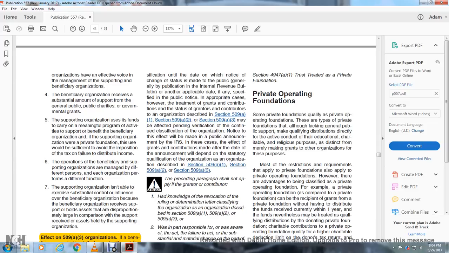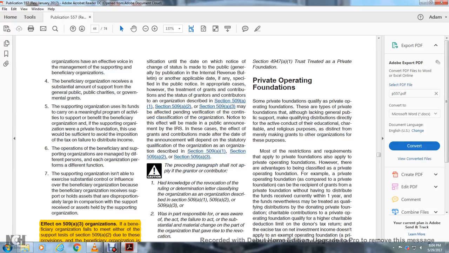Most of the restrictions and requirements that apply to private foundations also apply to private operating foundations. However, there are advantages to being classified as a private operating foundation. For example, a private operating foundation, compared to a private foundation, can be the recipient of grants from a private foundation without having to distribute the funds received currently within one year. Funds may nevertheless be treated as a qualifying distribution by the donating private foundation for charitable contributions to the private operating foundation.